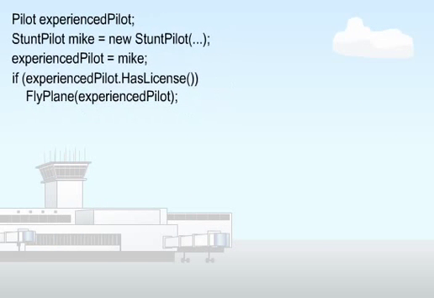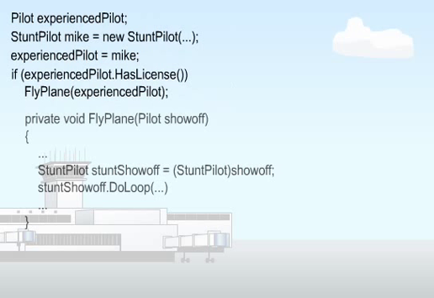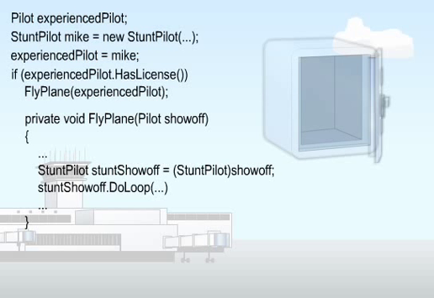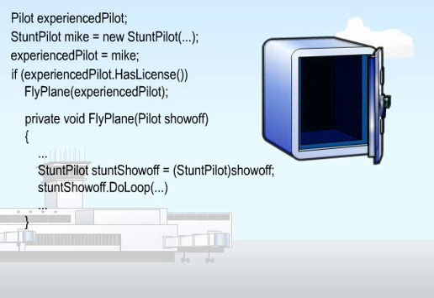Before invoking do loop, you need to convert experienced pilot into a type that can execute the do loop method. You can do this by using a cast. This should be safe because the parameter being passed in was originally a stunt pilot. The variable stunt showoff is of type stunt pilot, so it can be used to execute do loop.